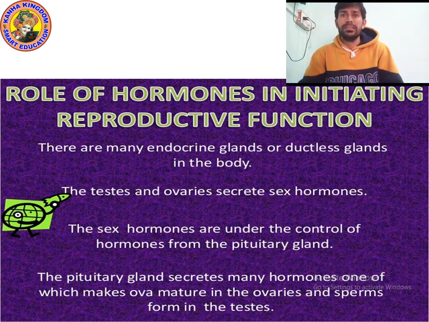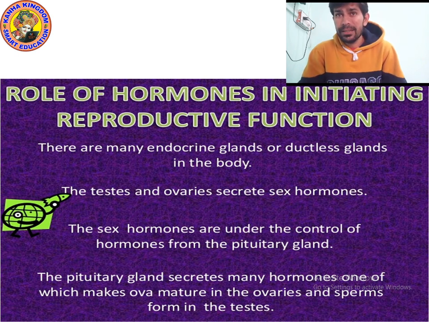You know that the testes and ovaries also secrete sex hormones. The testes secrete testosterone, and the ovaries secrete estrogen. These sex hormones are under the control of hormones from the pituitary gland.